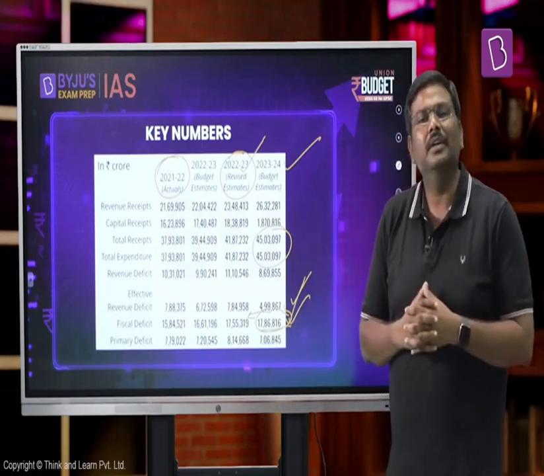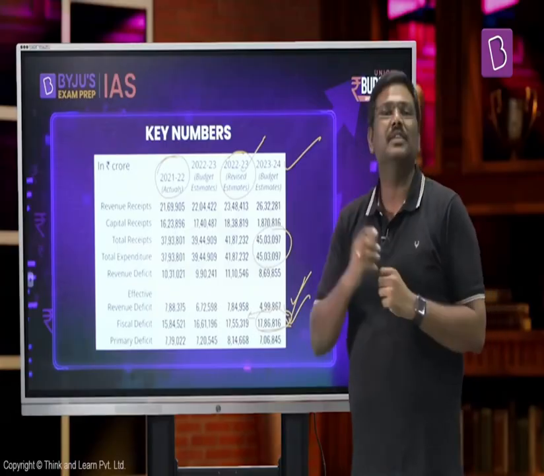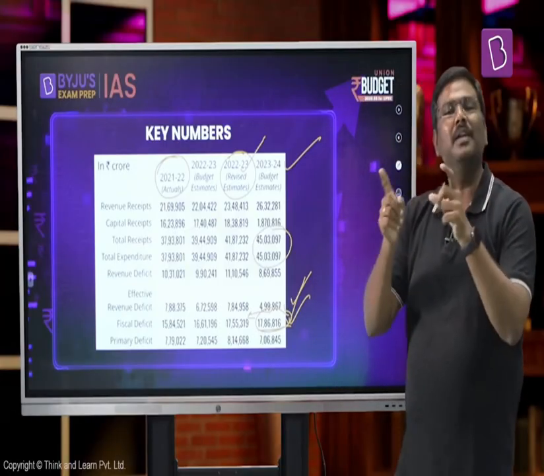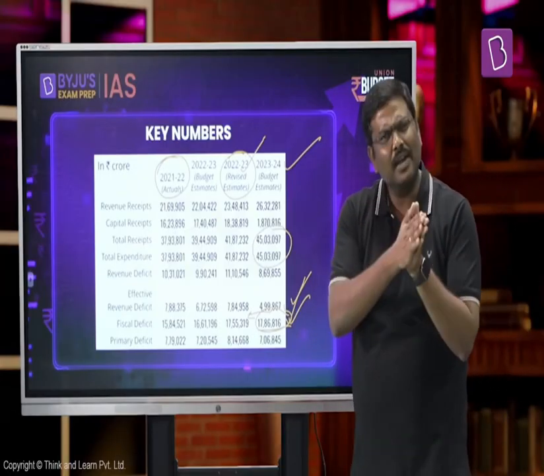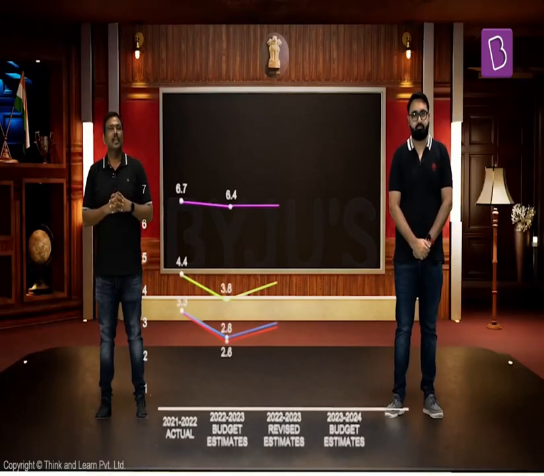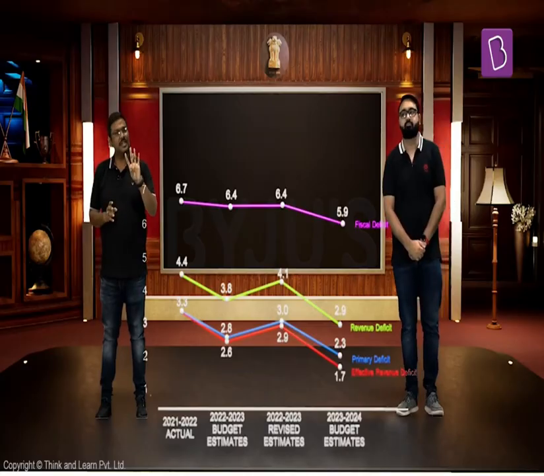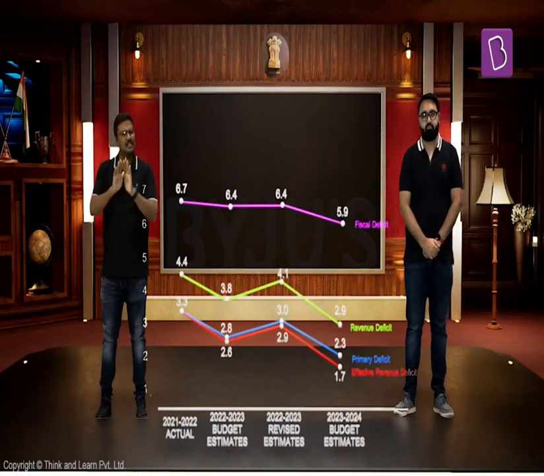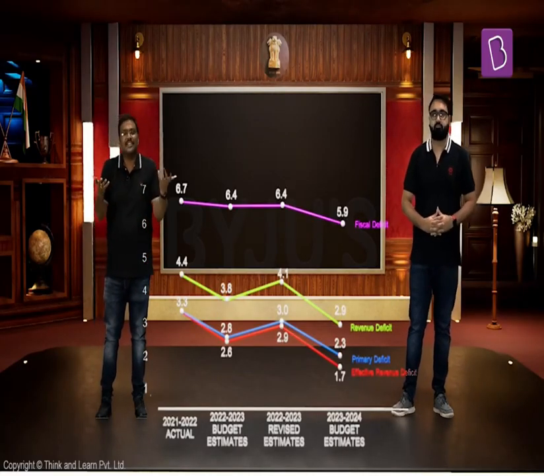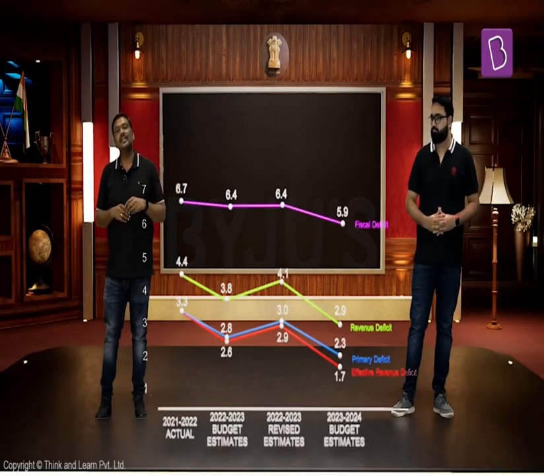Now many of you will say it is very difficult to remember all of it. For you, basically, you have to remember deficit numbers as a percentage of GDP, which you will see now. We'll see deficit numbers, and we'll also see the expenditure as well as income, in which areas the government incurs them. Now let's have a look at the deficit numbers first. If you observe this particular graph, you will realize that there are four deficit numbers given to you. And for examination, you need to understand only these four deficits, nothing else is required. What are these four deficits? One, fiscal deficit, obviously that is important. Second is effective revenue deficit. Third is revenue deficit. And the fourth one is primary deficit.